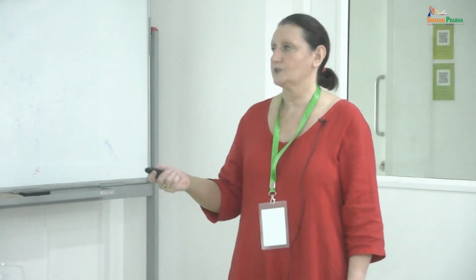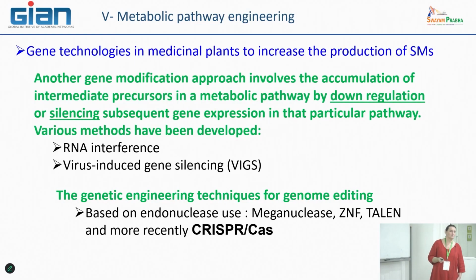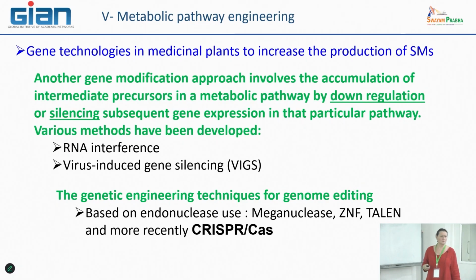Some are quite general, some are very specific, some are alone, some are in complex, and depending on how these endonucleases function, you may have several techniques that lead to manipulation of the genome, such as meganuclease, then ZNF, TALEN, and obviously now the CRISPR-Cas9 system, which is the latest one. It is not more efficient, but it is more useful to control where you want to modify the genome sequence, which was always the question we had for several years when we wanted to add some gene, for example, in the genome.